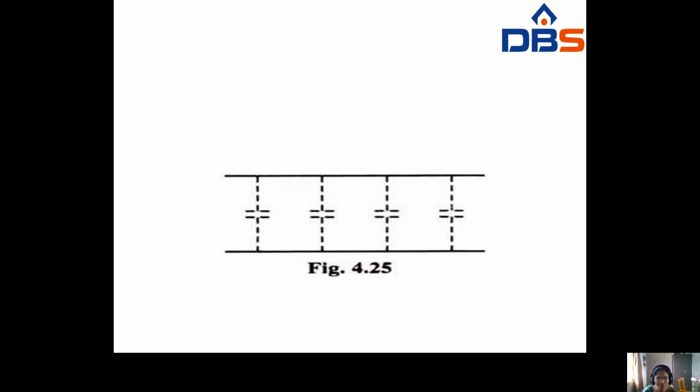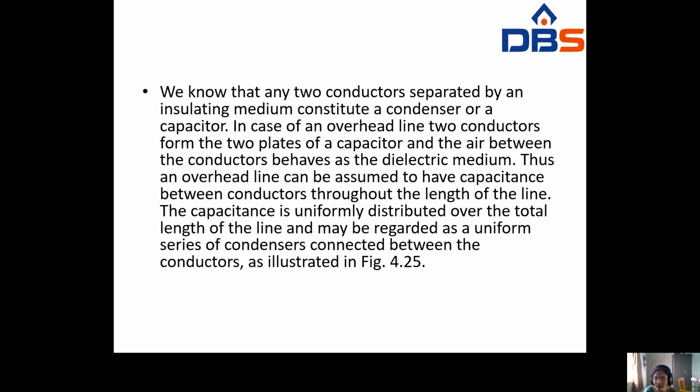We know that any two conductors separated by an insulating medium constitute a condenser or a capacitor. In case of an overhead line, two conductors form the two plates of a capacitor, and the air between the conductors behaves as a dielectric medium. Thus an overhead line can be assumed to have capacitance between the conductors throughout the length of the line.